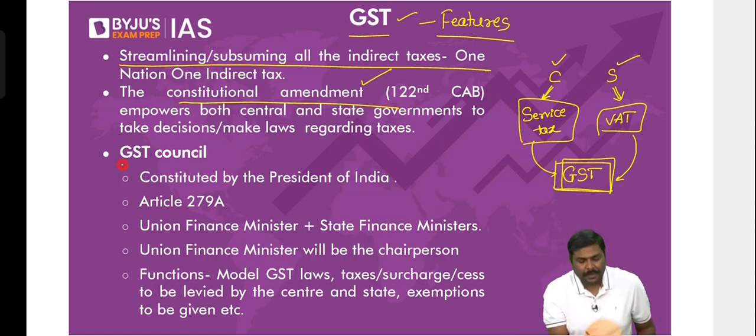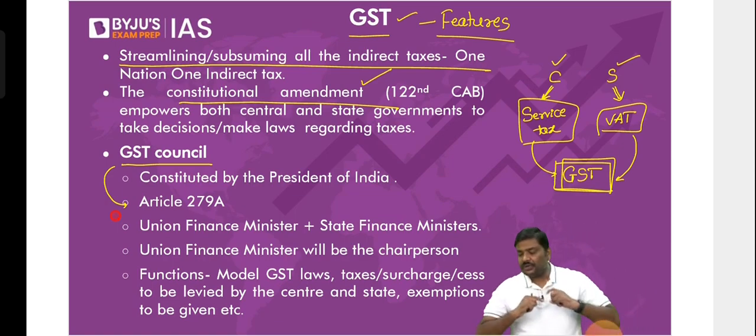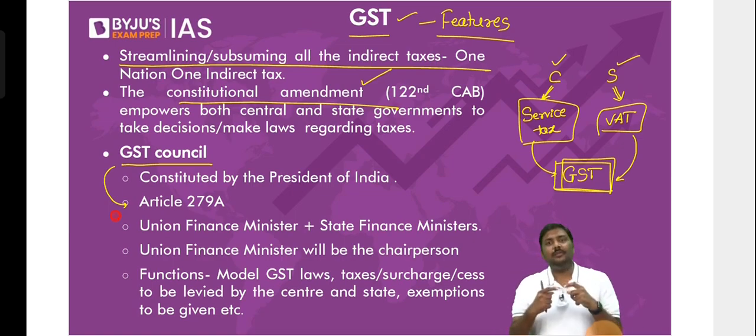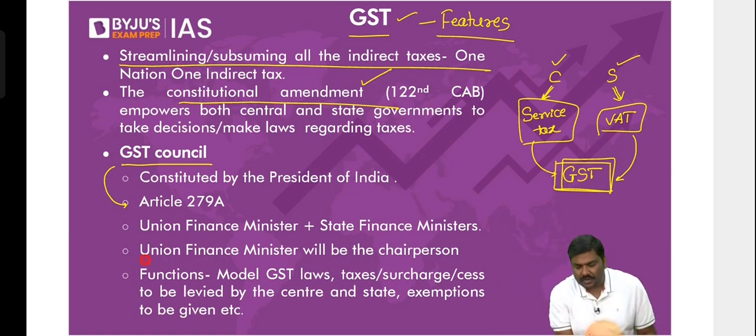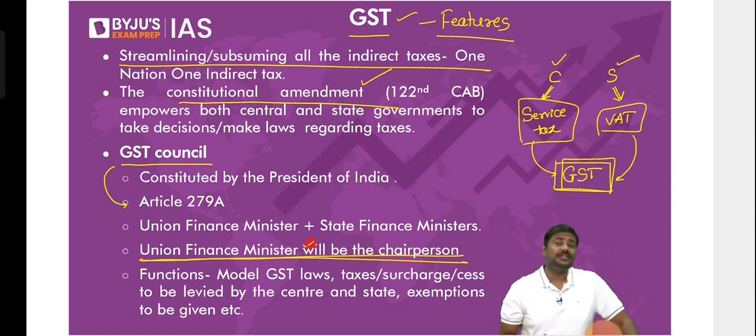Third, we have set up a constitutional body under Article 279A. The name of the authority is GST Council. Very, very important. I'll repeat. We have set up a constitutional authority under GST. The name of the authority is GST Council. What is the GST Council? The GST Council is an authority set up by the President of India, and it will be chaired, headed, by the Finance Minister of the central government.